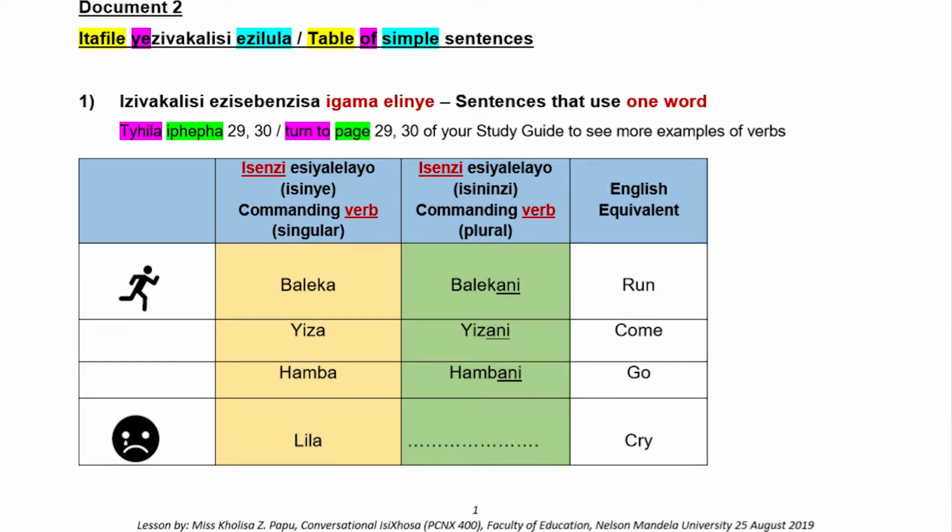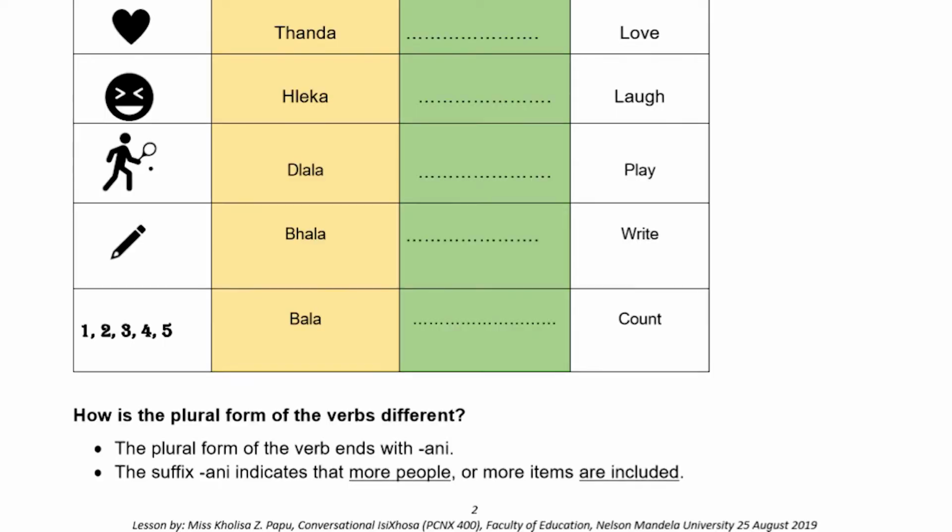So I want you to look at the last column. The last column describing this image is cry. So in IsiXhosa, what is cry? It is lila. Lila means cry. That is a commanding word. Lila, cry. If I wanted to say lila to many people, how would I say it? I would say lilani. Lilani.